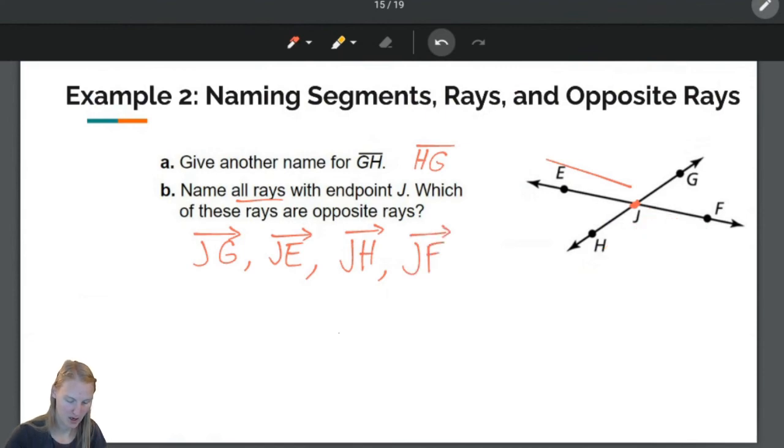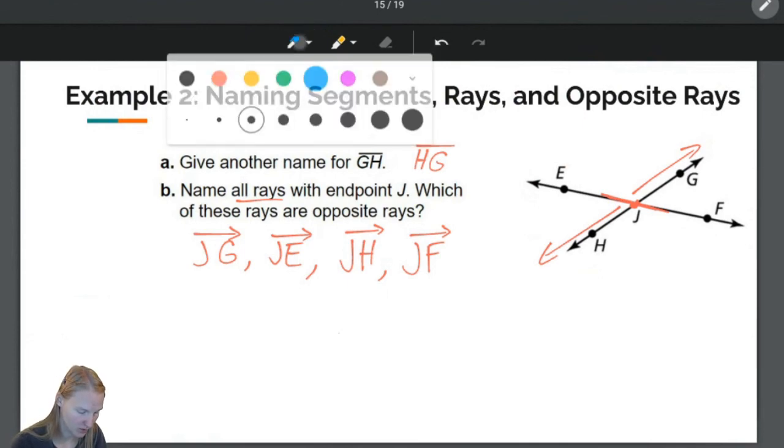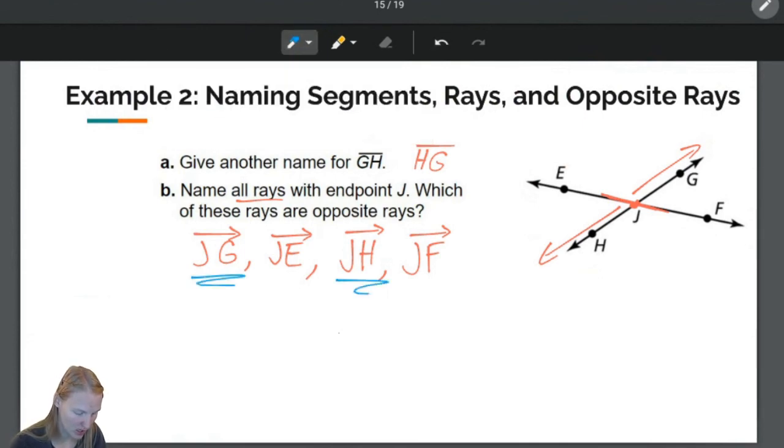Beautiful. Okay, and it says which of these rays are opposite rays? Ooh, which of them stand back to back? Well, these ones stand back to back. They point in the exact opposite direction with J as both of their endpoints. So, here we'll just color code JG and JH are opposite rays.